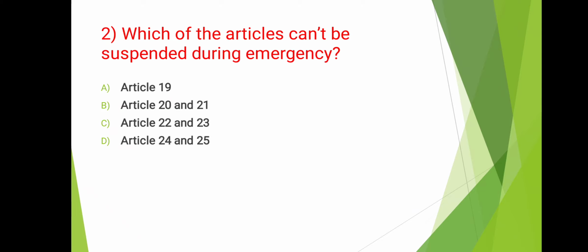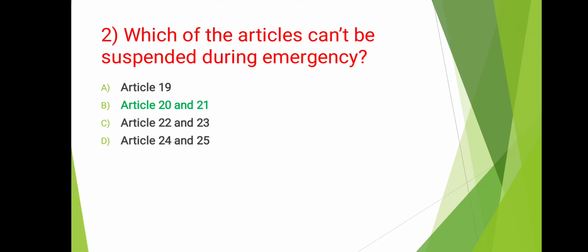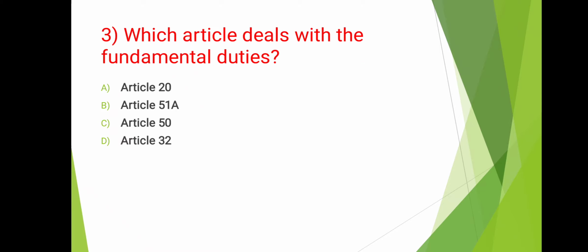The next one, which of the articles can't be suspended during emergency? The answer is Article 20 and 21. Next one, which article deals with the fundamental duties? So the answer is Article 51A.